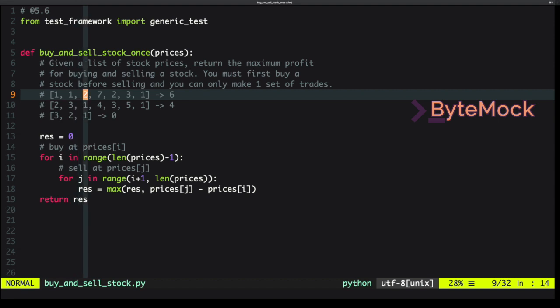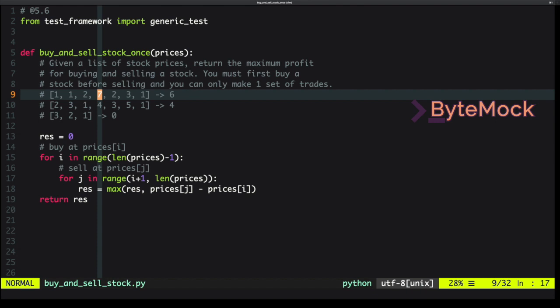So if we sell it at 2, we're going to get a profit of 1. So if we have a profit of 1, then we can keep that profit. But we're still going to see that buying it at 2, there's no point of ever buying it at 2 if we could have bought it at 1. We want to buy low and sell high, not vice versa.